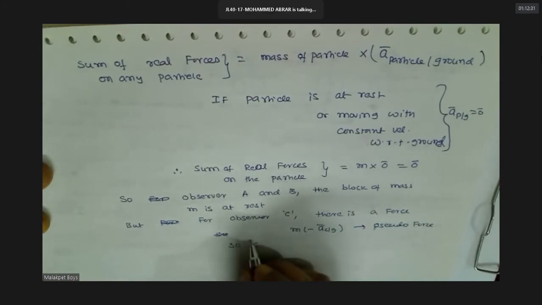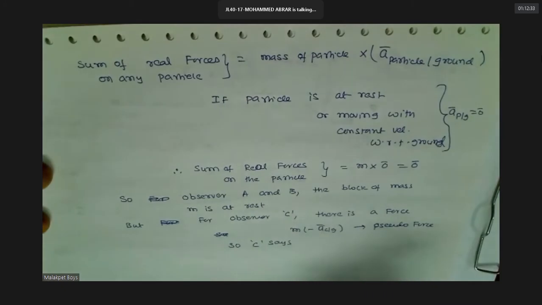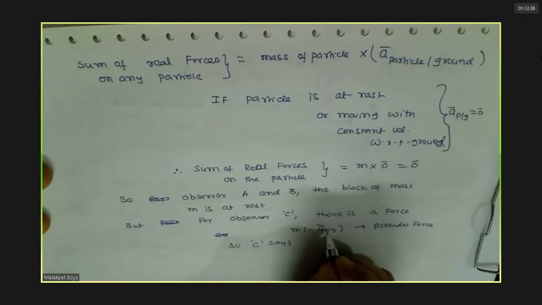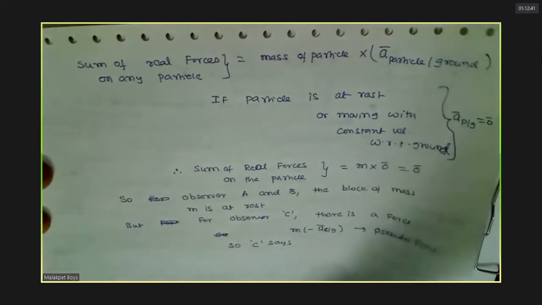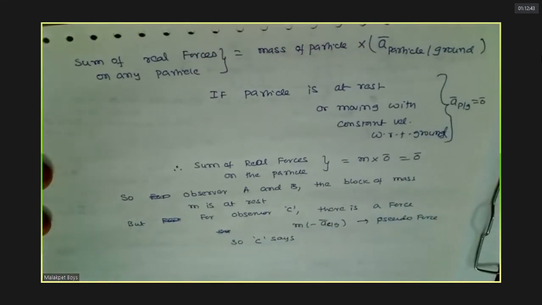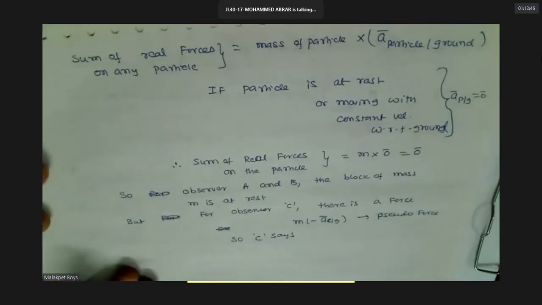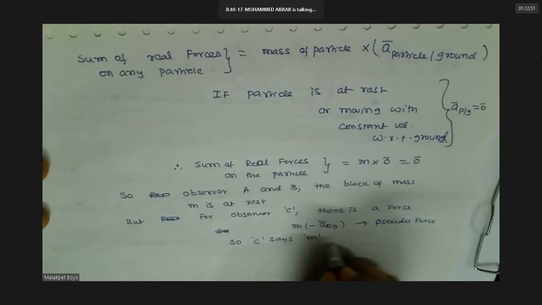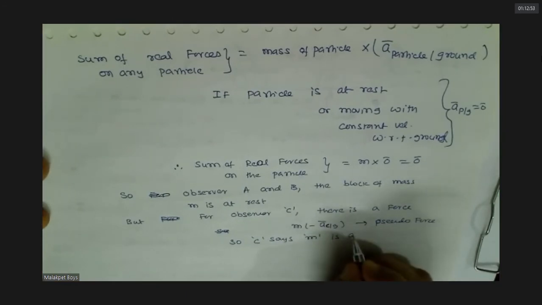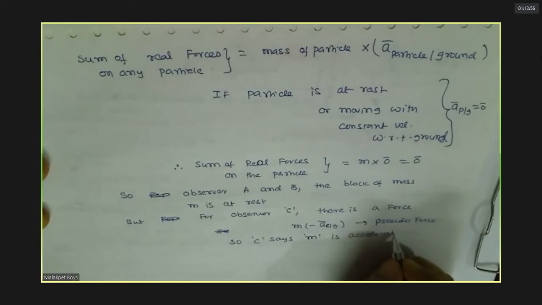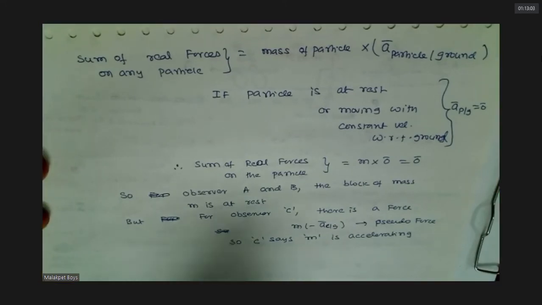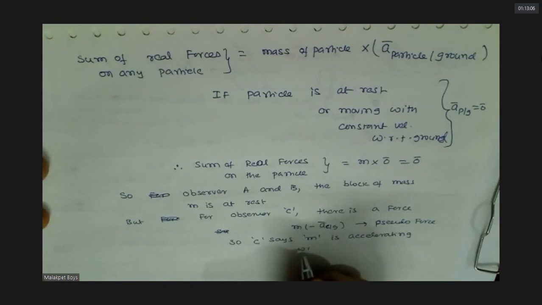Sir, mass of particle into minus acceleration of particle with respect to ground? Again, you are saying observer with respect to ground, 1000 times I wrote. Why do you get confused? So C says the particle M is accelerating. Follow this? Yes, sir, followed.